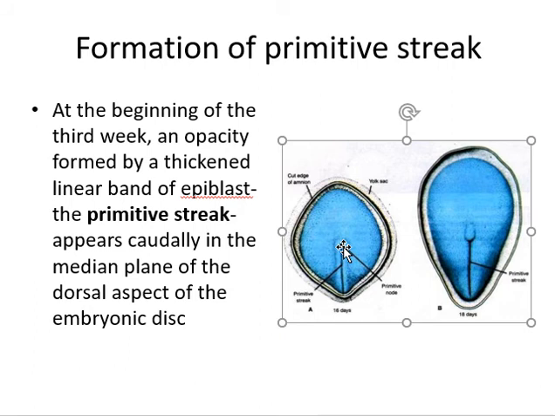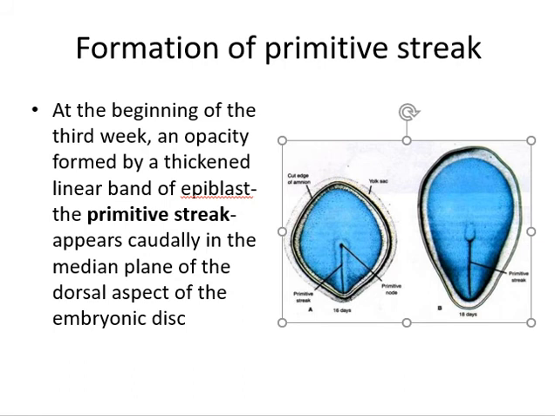So in this way, starting from the 16th to the 18th day of embryonic development, there will be the formation of the primitive streak. But what is the benefit of the primitive streak? We can say that this primitive streak is the initial step for the formation of the three germ layers.